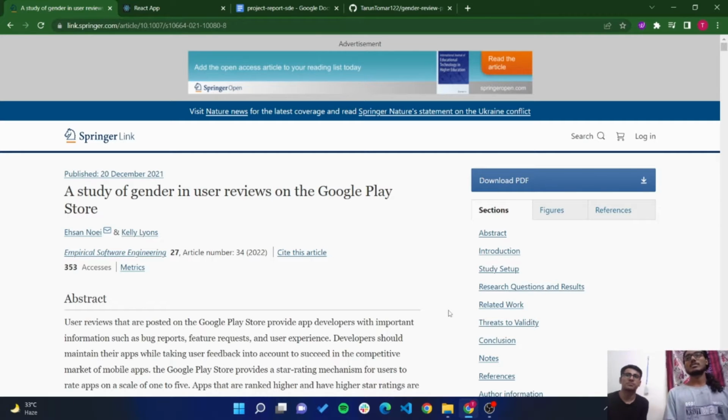Together we have worked on the project for the course SD under Dr. Sumit Kalra. The research paper that we chose was titled A Study of Gender in User Reviews on the Google Play Store. This paper talks about how a developer can make sense of the user reviews written on the Google Play Store in terms of gender.